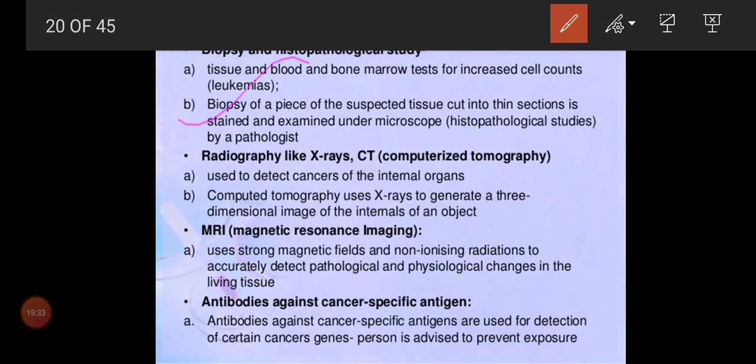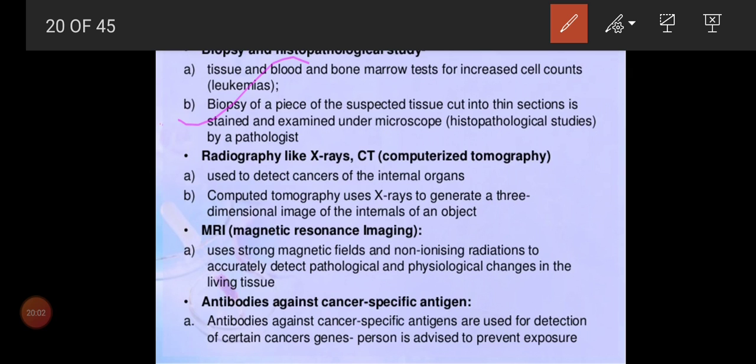So cell count is leukemias. Taking tissue and observing with the help of a microscope is the histological study. The study of tissue is called histology. When we do observation in the tissue, we call it histopathological studies. With that we confirm whether we have normal cells alone or cancerous cells. These are the first two methods.